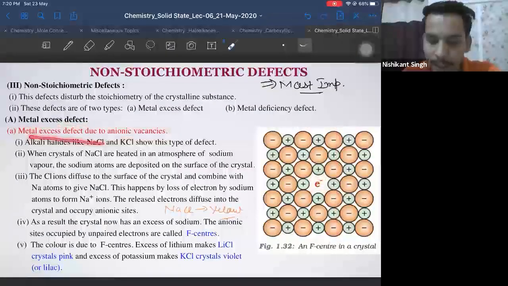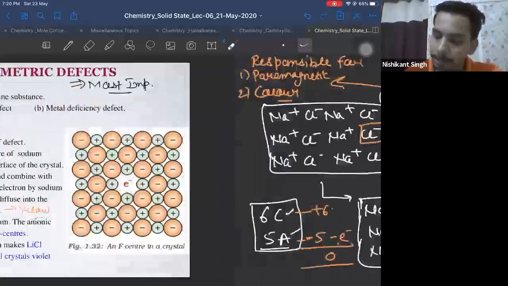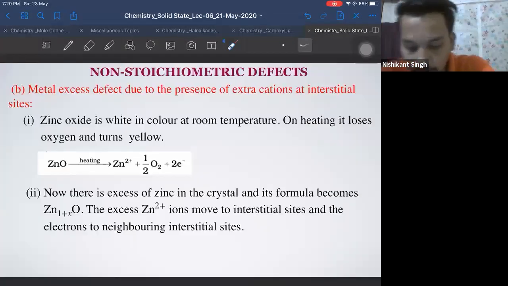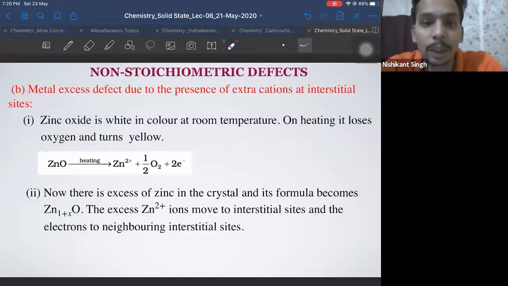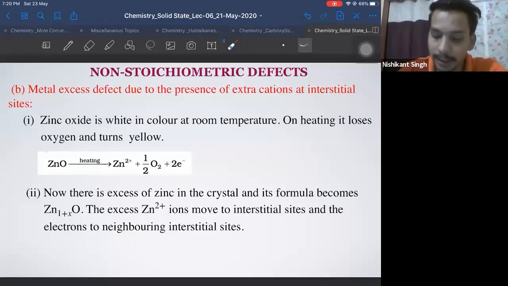This is called metal excess due to anion vacancy. Now we are going to the second type of metal excess defect, that is metal excess due to the presence of extra cations in the interstitial sites.